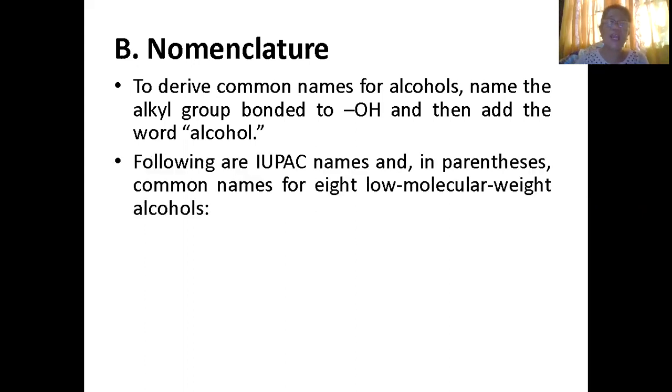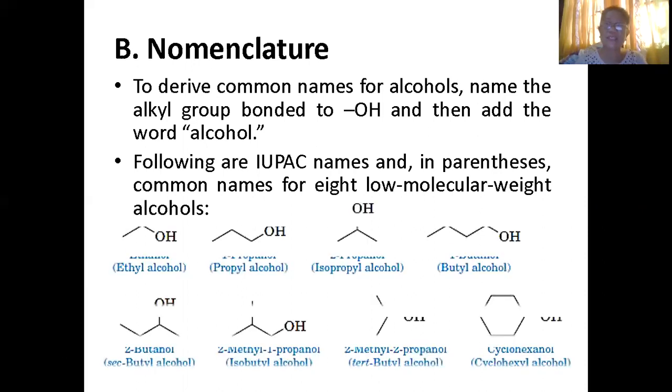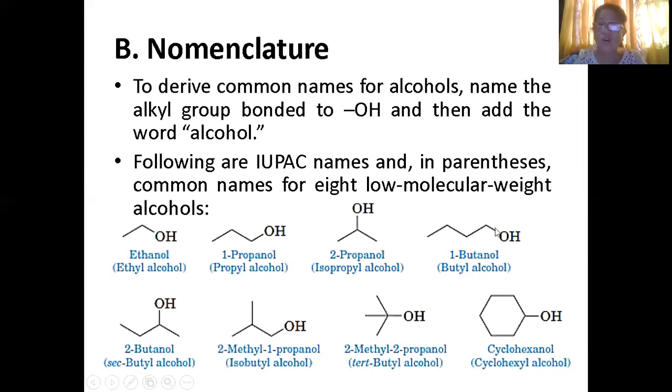So, following our IUPAC names, this common names is only for a few. What we are using are really the IUPAC names because it's easy to follow. So, following our IUPAC names, in parentheses, are the common names of 8 low molecular weight alcohols. These are common; they have common names. Not all alcohols have common names. It has 8, so you should memorize this.